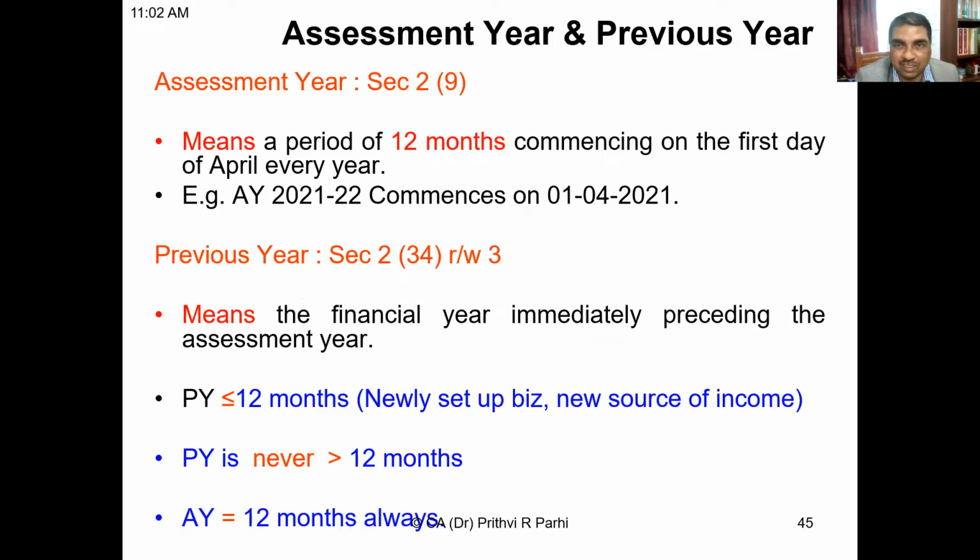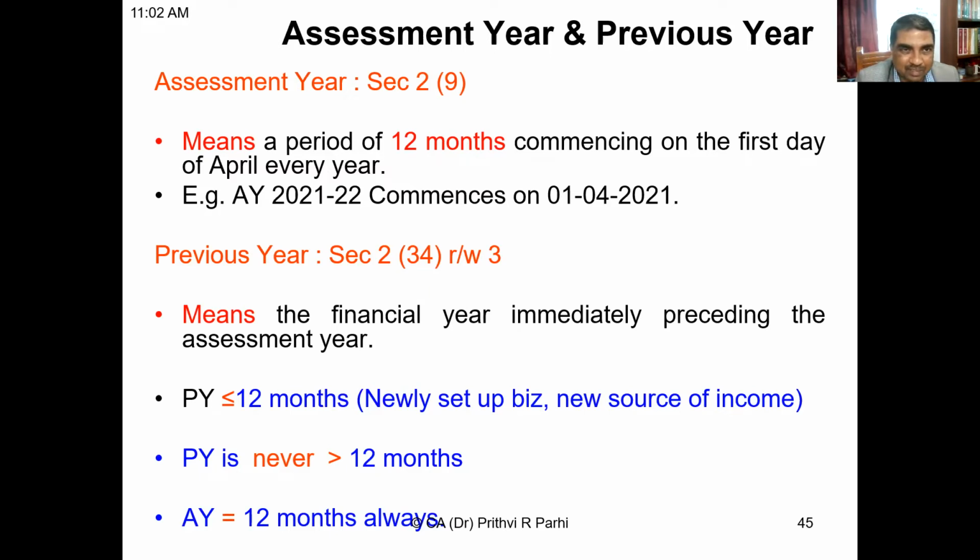Both terms are relevant for us because income which is earned during the previous year is assessed to tax during the assessment year. If you remember the earlier sentence that we have written, every person has a total income of the previous year. That means total income of the previous year is relevant. And it will be taxed at the rates prescribed in the Finance Act for the relevant assessment year. We have to select the Finance Act which is relevant for my assessment year.